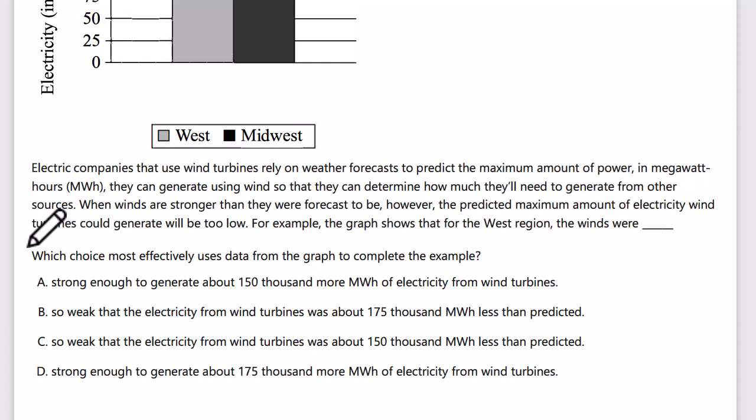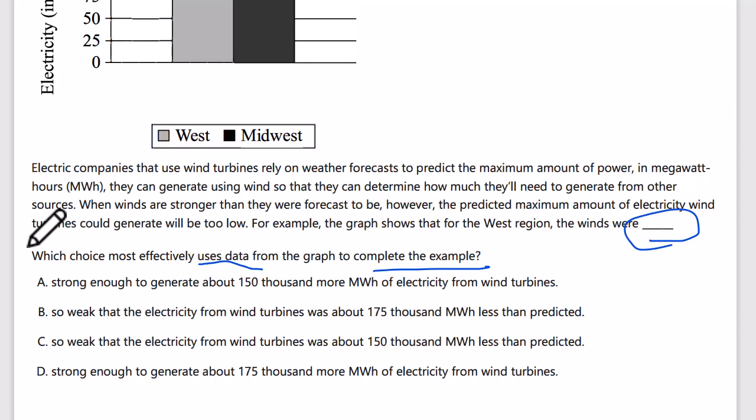Okay, I've got a graph, so I have a quantitative command of evidence question here. We want to find the most effective uses: which choice most effectively uses data from the graph to complete the example. So we have to complete the example. Let's go ahead and read.